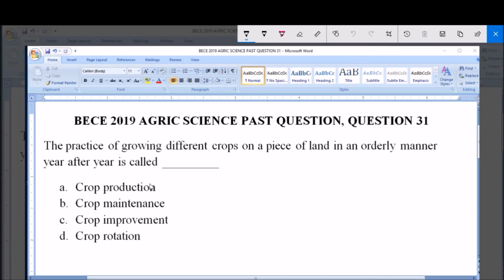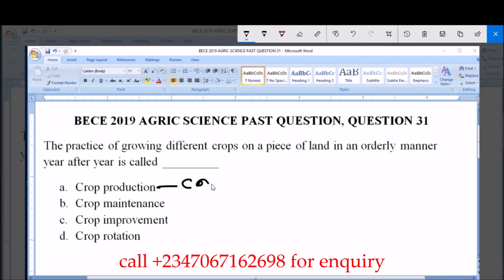And for us to pick this option, let's analyze the options given to us by checking out the definition. Option A here says crop production. Now crop production here is simply the same thing as saying crop cultivation.